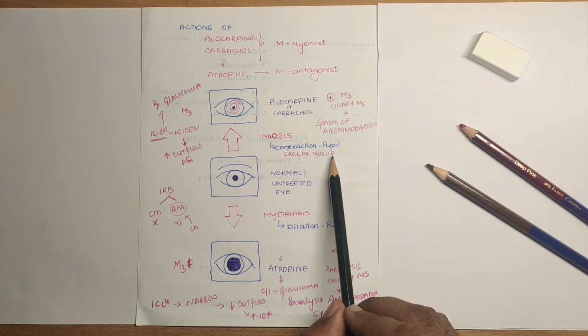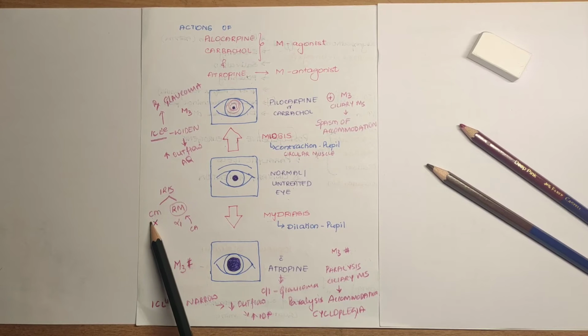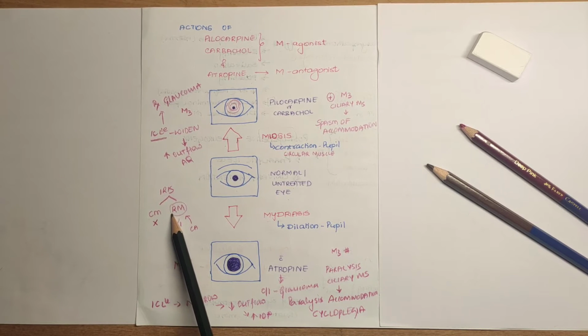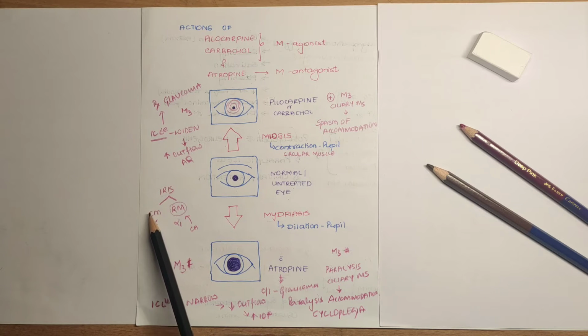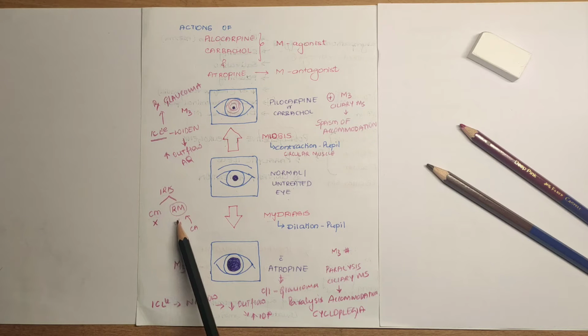So you need to remember that in the iris you have got circular muscle fibers as well as the radial muscle fibers. Any drug which stimulates the circular muscle fibers will lead to constriction of the pupil. Any drug which stimulates the radial muscle fibers will lead to dilatation of the pupil.